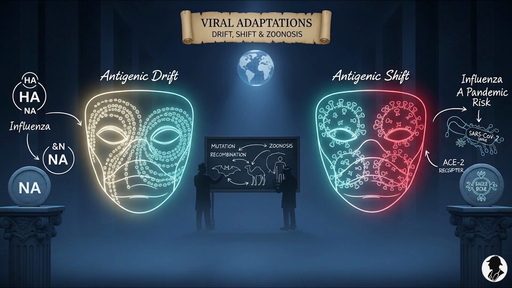at the surface proteins? But for you, our listener, let's pause on this. If a virus changes its costume bit by bit through drift versus getting a whole new identity through shift, which one do you think poses the bigger, more unpredictable challenge for our immune system and for vaccine development, and why?